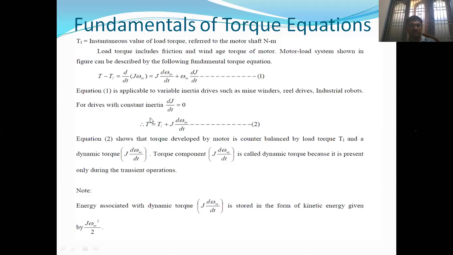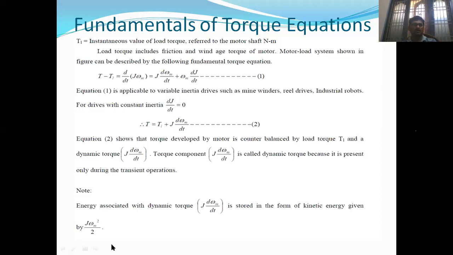So the torque developed by the motor T is equal to the sum of load torque plus dynamic torque. Here dynamic torque is nothing but J into d omega m by dt. That torque component is called dynamic torque because it is present only during the transient operation.